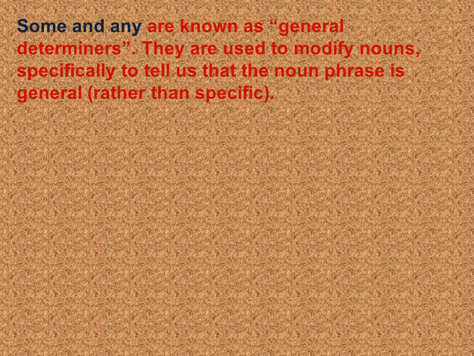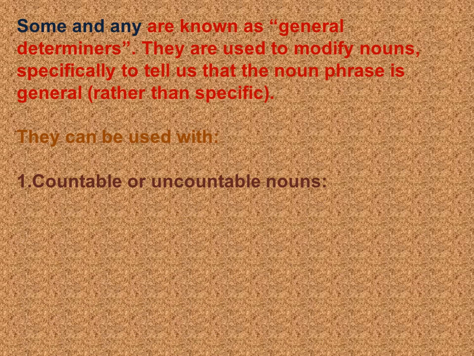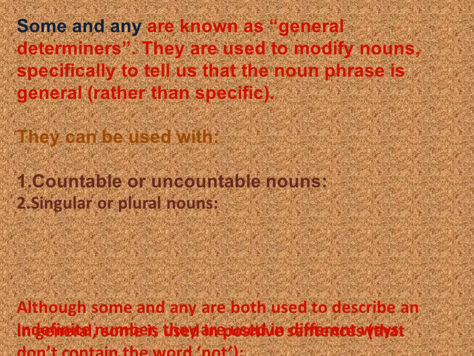Some and any are known as general determiners. They are used to modify nouns, specifically to tell us that the noun phrase is general rather than specific. They can be used with countable or uncountable nouns, singular or plural nouns.